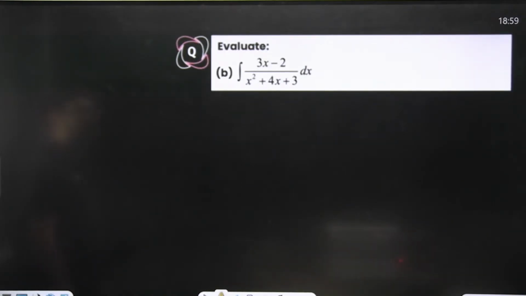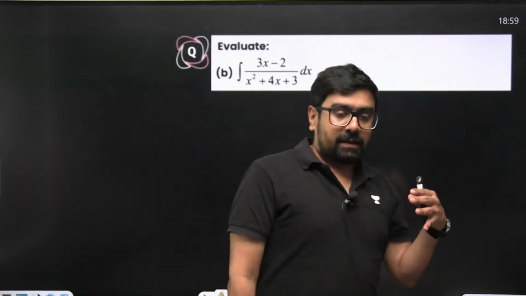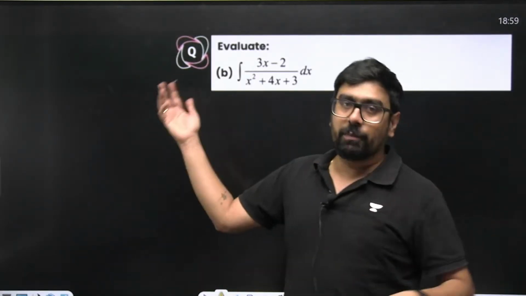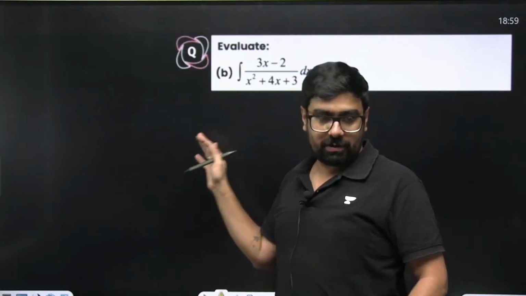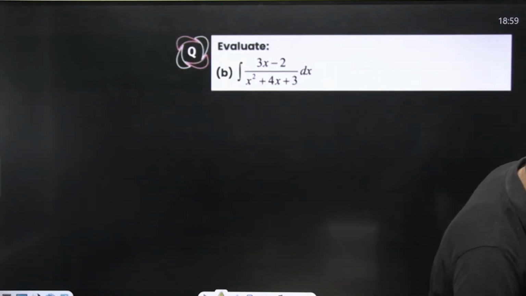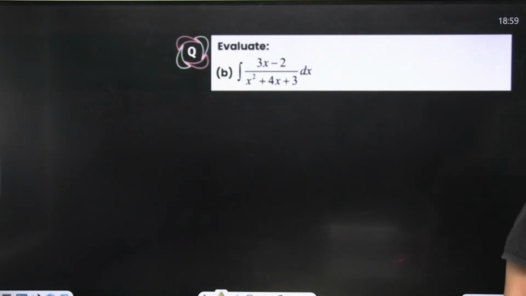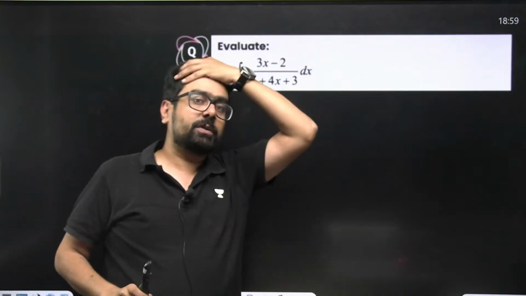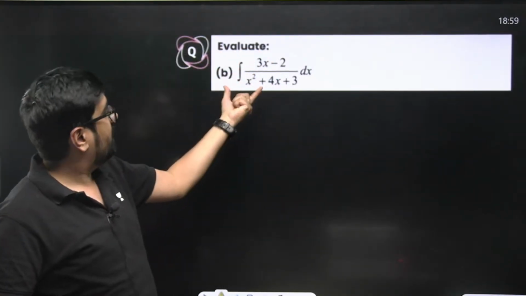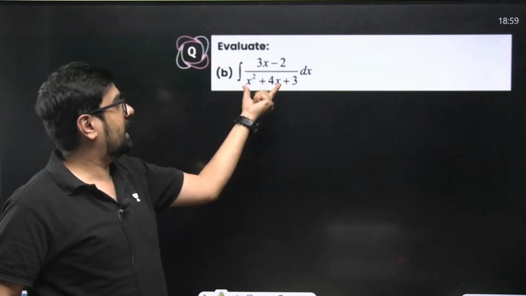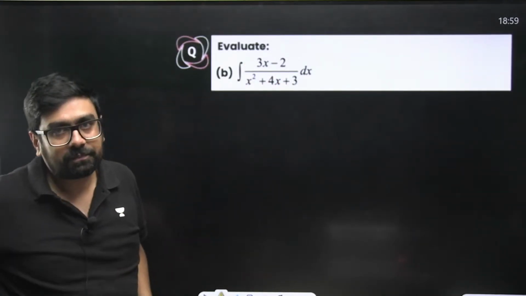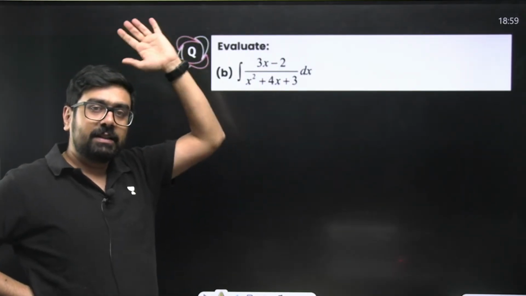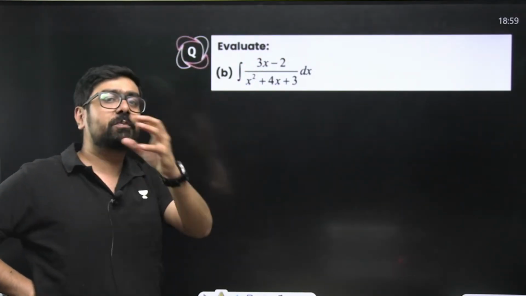Okay. Now, linear by quadratic. As I told in the starting, everything is going to be connected. So, the other formats will use these formats also. So, practice them wisely and carefully. Whenever you have linear by quadratic, now what do we want actually? If you want to substitute something, you know that if the derivative of this was here, then you could directly substitute this as t and you could solve the problem. If the derivative of your quadratic was in the numerator multiplied with dx, then you could substitute this as t and then you can proceed ahead with your problem.